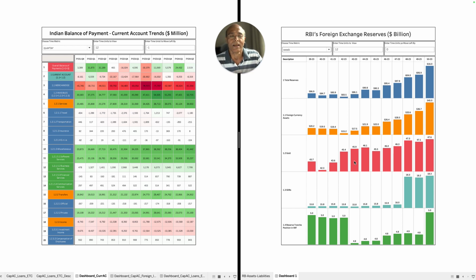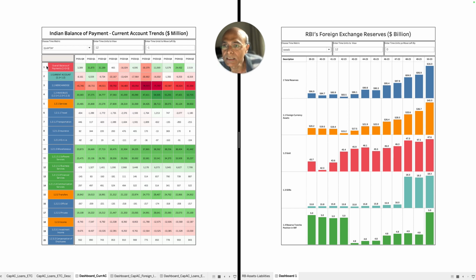Now, friends, interestingly, the BOP data can be read to see how the foreign exchange performance is. Our foreign exchange reserve changes over a period of time, which you will find, and I'm going to tell you how you can extract the foreign exchange reserve situation from the BOP data itself directly. Now, before I get into that, let me explain to you tab by tab what basically this data talks about.